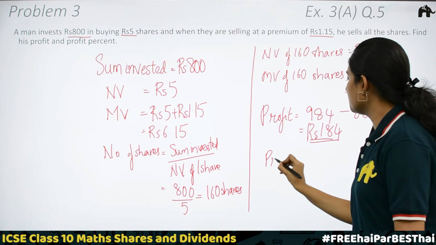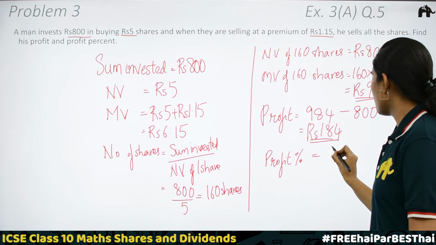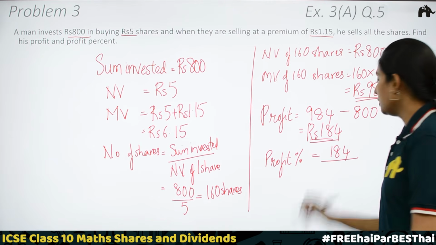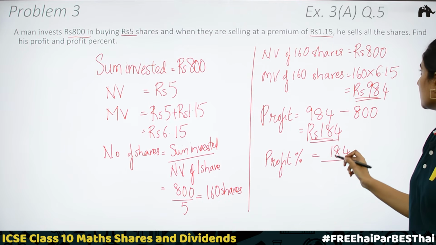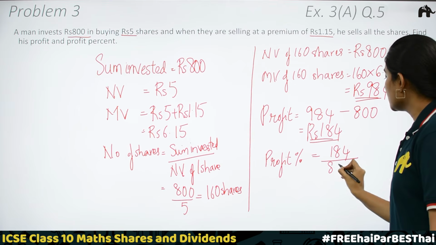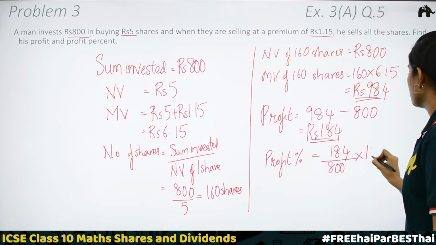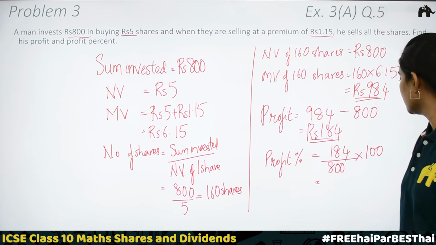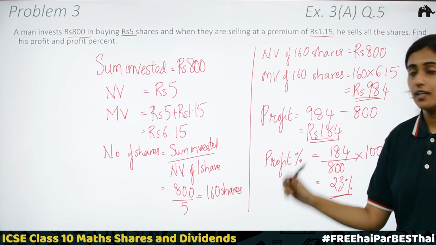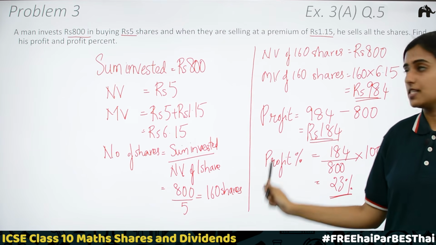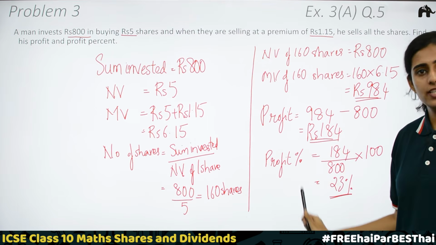Now to find profit percentage. Profit percentage we know is equal to profit, that is 184 divided by nominal value of the shares. What is the nominal value of shares? This is rupees 800. 800 into, to find percentage we have to multiply by 100, into 100. You will be getting 23%. We determined the profit and the profit percentage. Profit is rupees 184 and profit percentage is 23%.